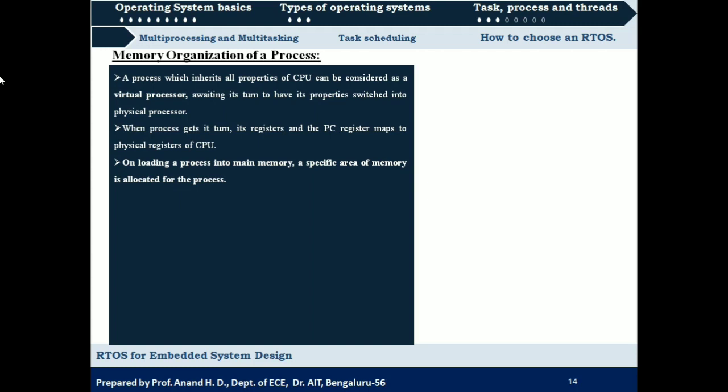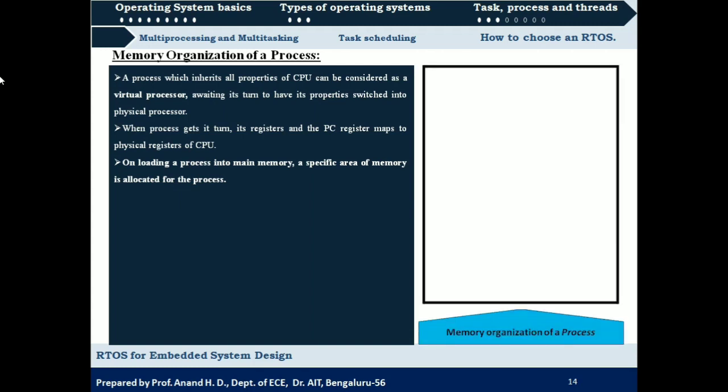On loading a process into main memory, a specific area of memory is allocated for the process. Since we are talking about memory organization of a process, unless it is scheduled, all this memory or registers or any system resource which was allocated to the process will be in virtual form. They are not physically present, but are just allocated to the particular process. Once the process is scheduled, all this which was in virtual form gets mapped to the physical entity, that is the CPU and the corresponding registers of the CPU.